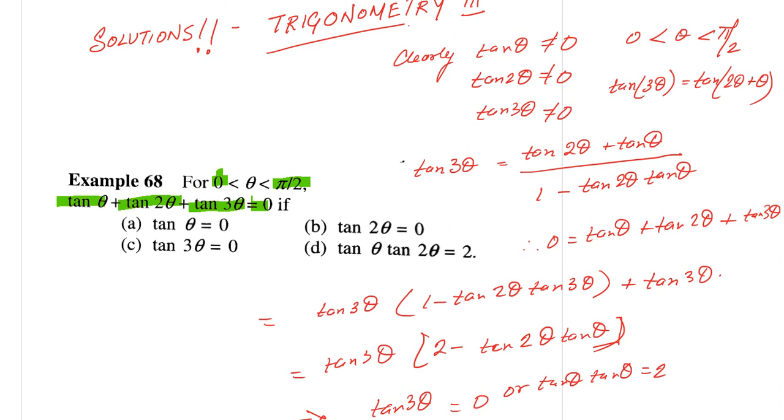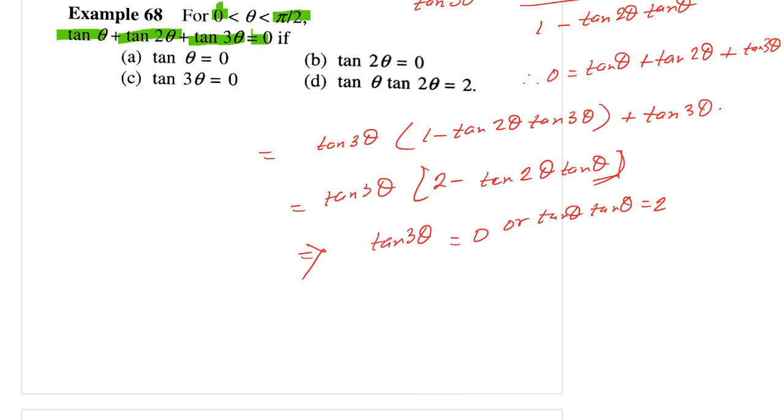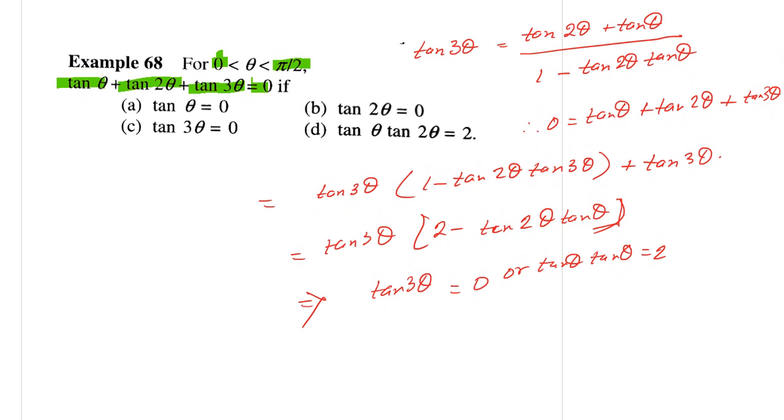So the required conditions are tan 3 theta equals 0, which is one condition, and tan 2 theta into tan theta is equal to 2. These two in fact are our solutions.